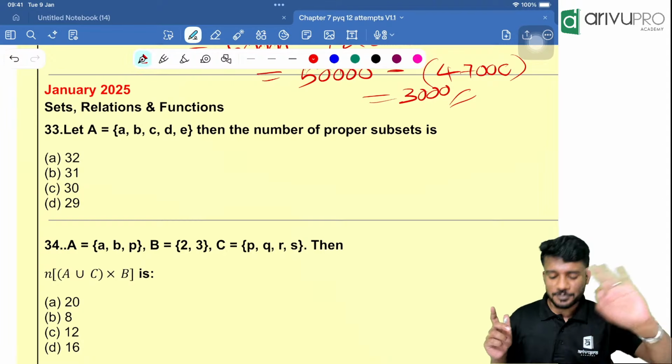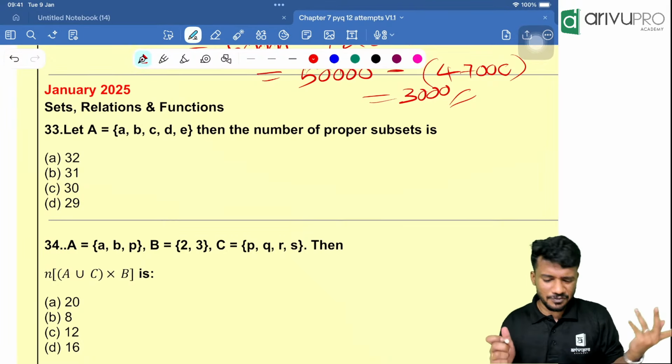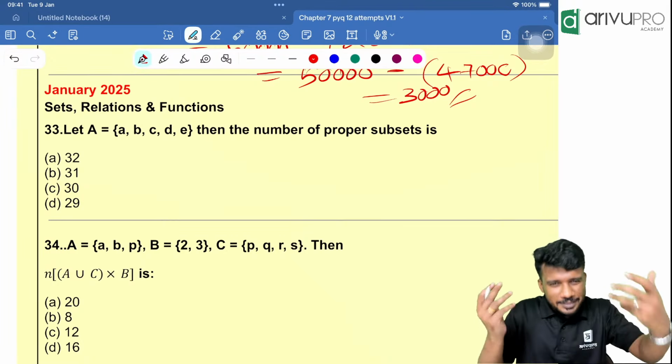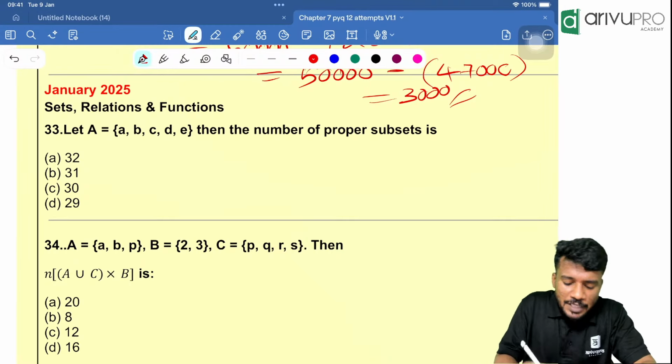January 2025. Now just 3 more attempts are pending. The January attempt was very easy for this chapter. Usually for all the chapters, this January attempt was very easy.